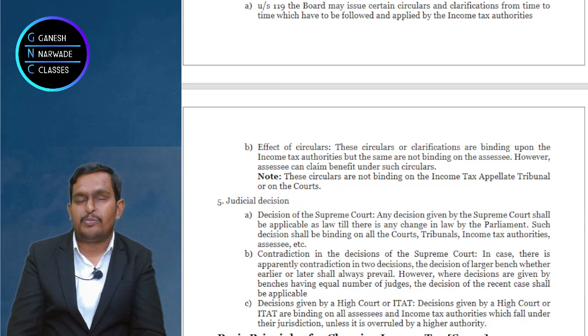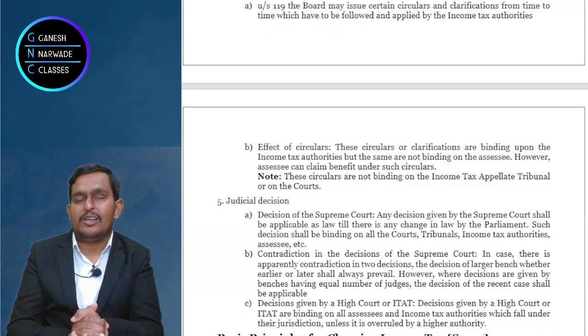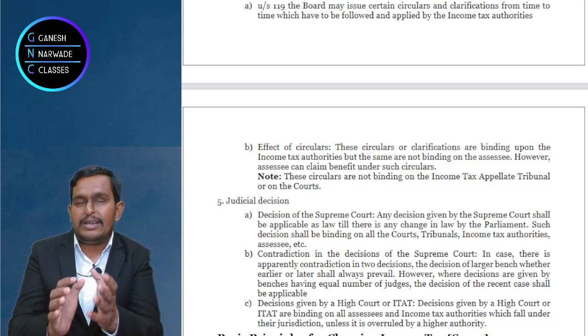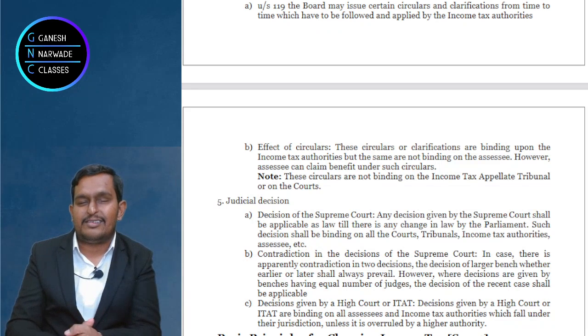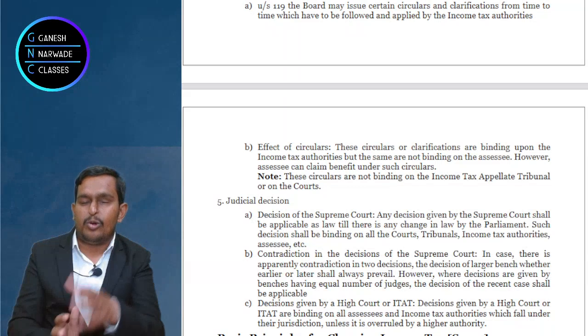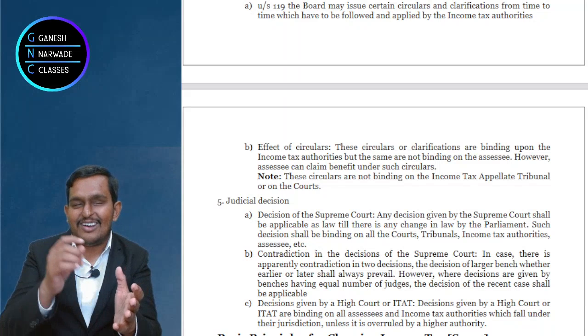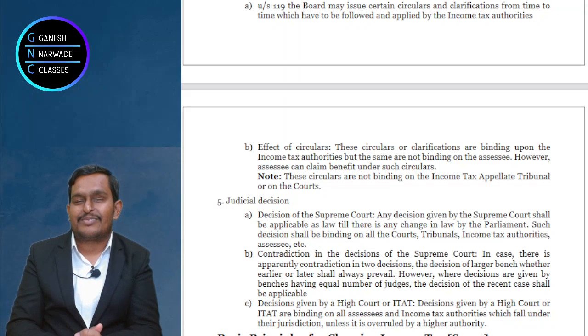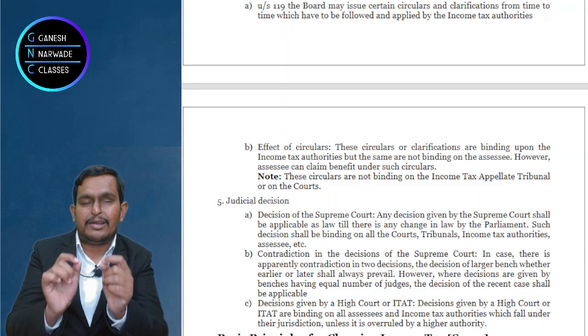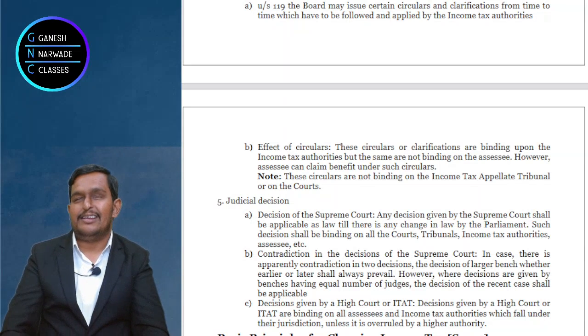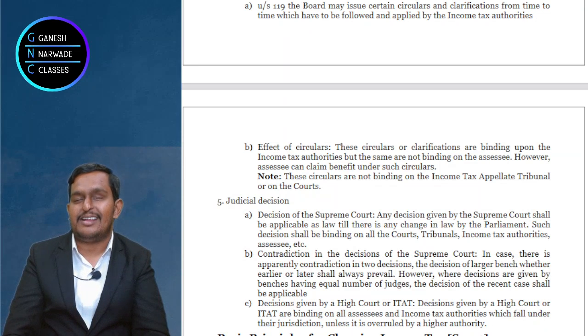Now, is the Supreme Court supreme or is the Parliament supreme? The answer is Parliament. Because Parliament is the body which makes the laws. Government is the body which implements the laws. Parliament means Lok Sabha, Rajya Sabha. Modi also will come, Rahul Gandhi also will come. And implementation the government will do. Amit Shah ji, mostly.